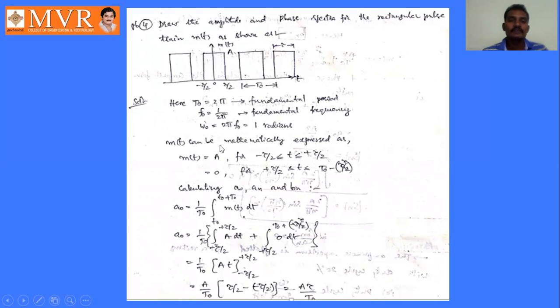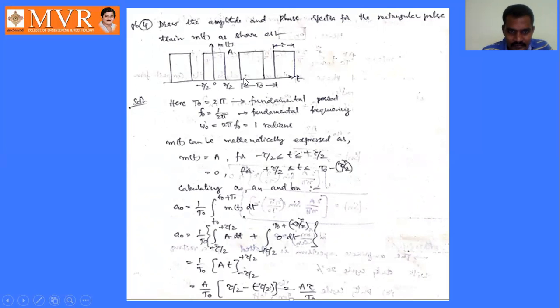So m of t equals A for minus tau by 2 less than or equal to t less than or equal to tau by 2, and is 0 for tau by 2 to this distance. How much will this distance be? This entire distance is t naught. How do we get this distance?